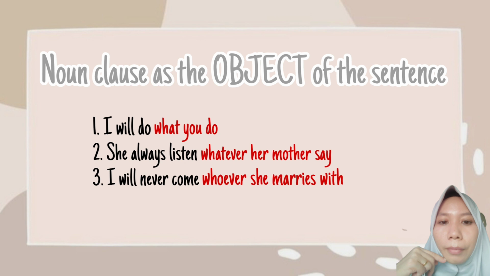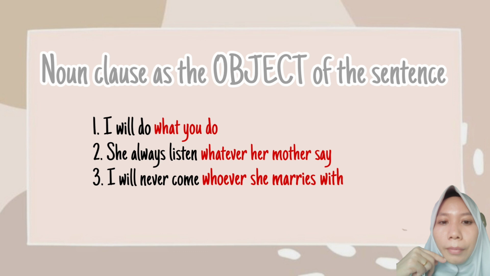Can you find which one is the noun clause? Yes, the noun clause is what you do. And the noun clause answers the question what. What will I do? I will do what you do. In this sentence, the noun clause functions as the object of the verb do.